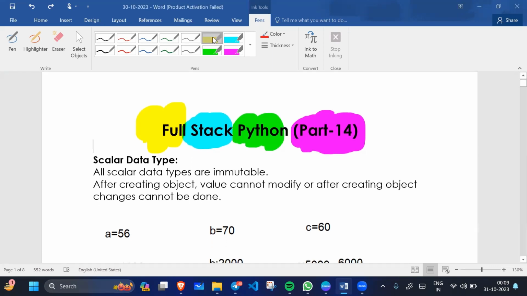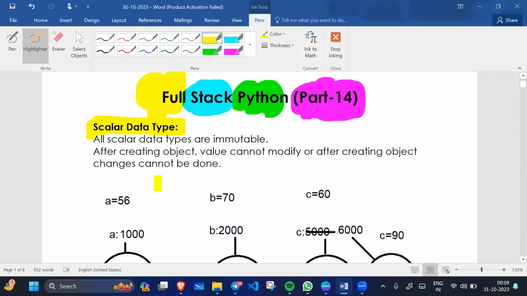In this lecture we will learn about scalar data types. So we will see what the scalar data types in Python are. This is the full stack Python training course. Here we will learn about scalar data types. So what are scalar data types?